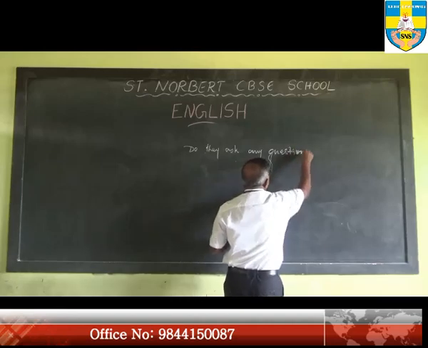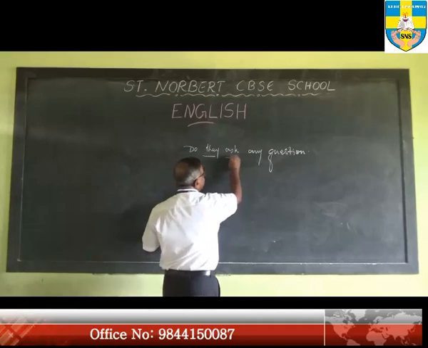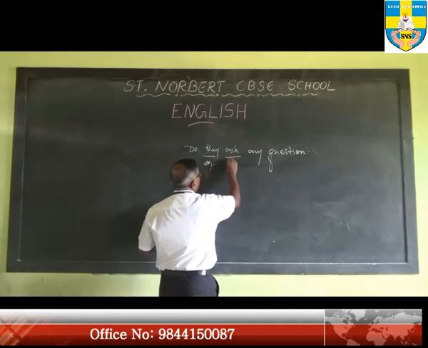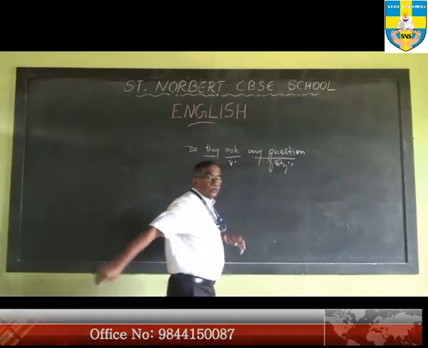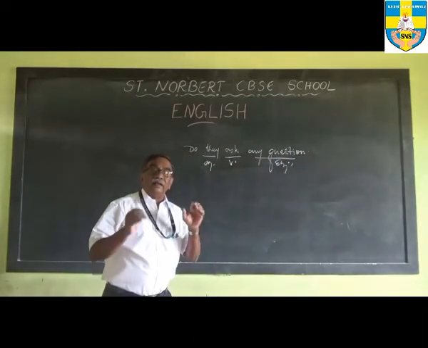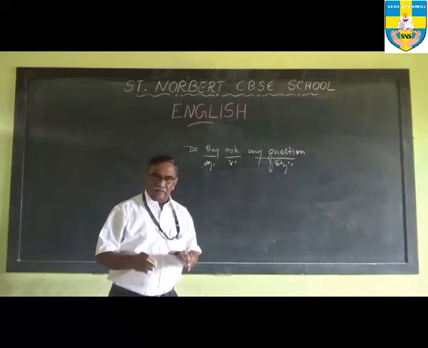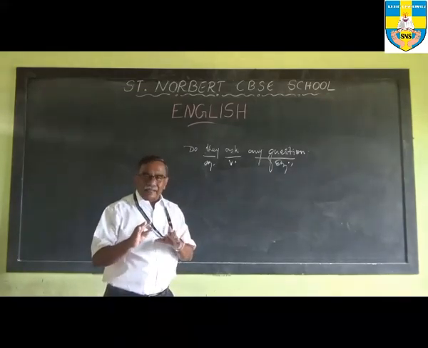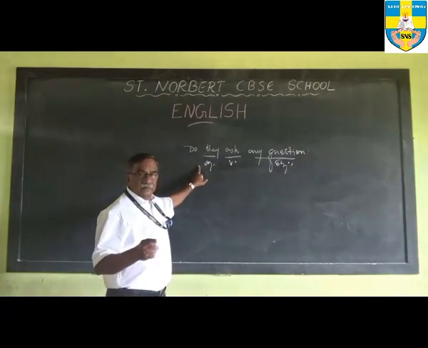Suppose this is a sentence. Now, they is the subject, ask is the verb, and any question is the object here. So how do you put that? The order of the words in an active voice question will be slightly different because we have to start with the question word.